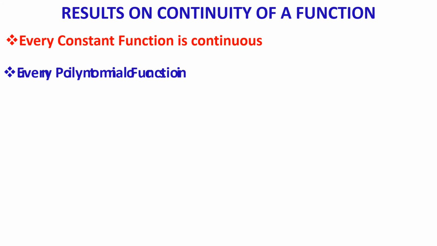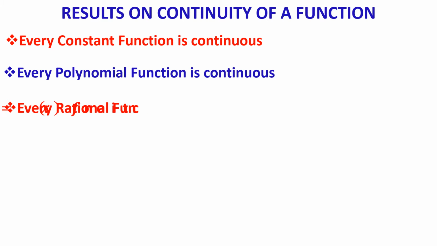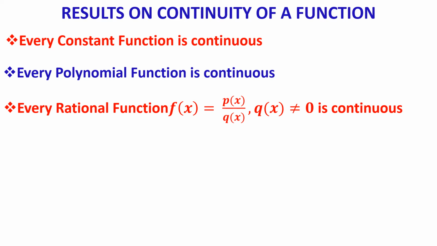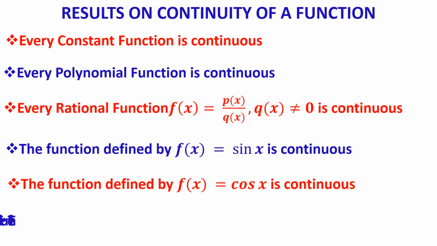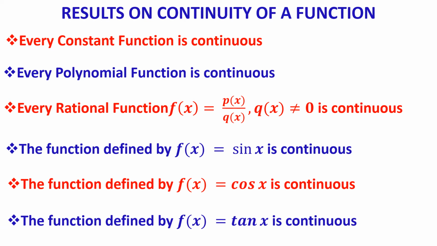Let us try to understand how to do the problem. Here you have to check whether the function is continuous and whether the function is differentiable. But there is no need to prove the continuity and differentiability if you know the following results. Every constant function is continuous, every polynomial is continuous, every rational function of the form p(x) by q(x), where q(x) is not 0, is continuous, and the functions sin x, cos x, and tan x are continuous.